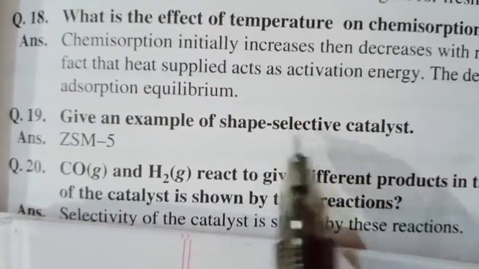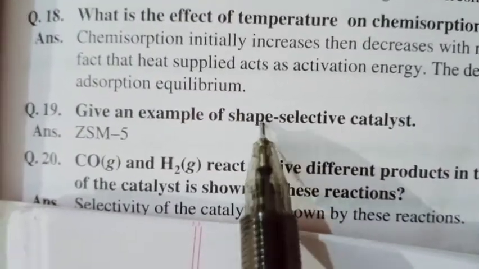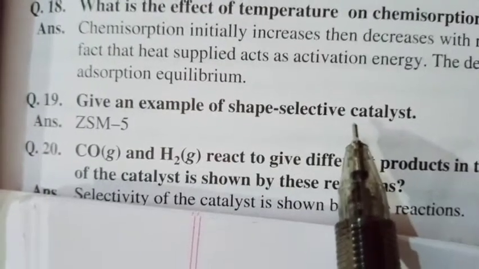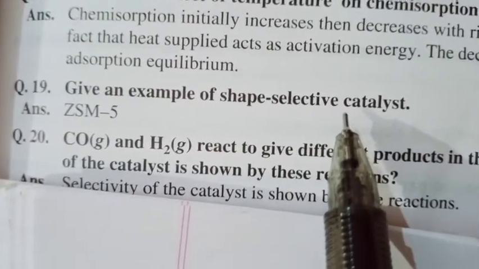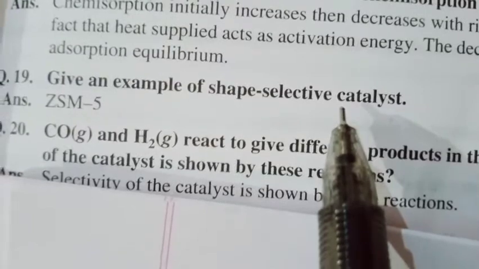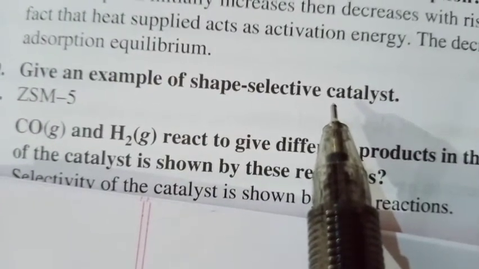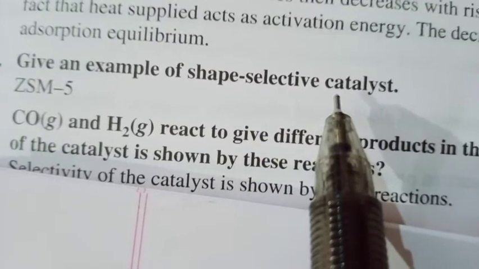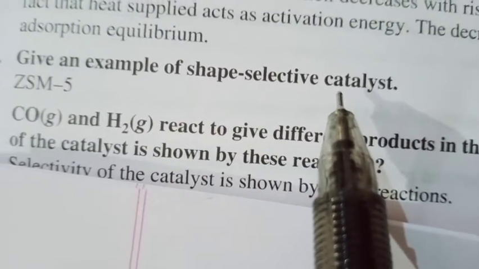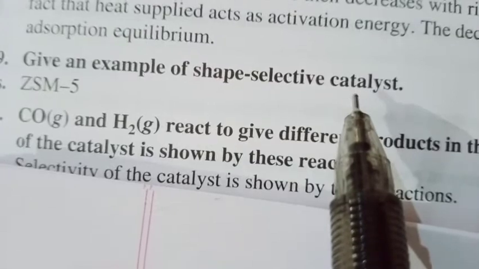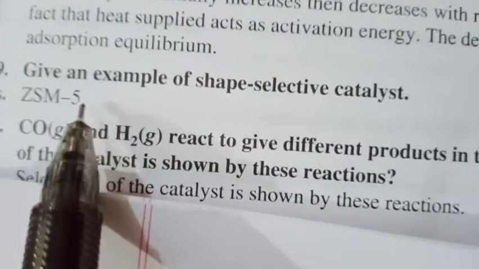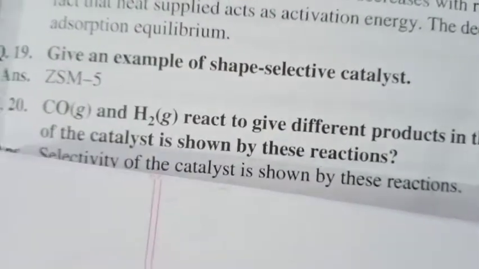Now next question is, give one example of a shape selective catalyst. This is a very important question. Shape selective catalysts are those catalysts whose activity depends upon the size of pores of the catalyst, and also depends upon the size of the reacting molecules and the products coming out from the catalyst surface. So the typical example of a shape selective catalyst is ZSM-5.